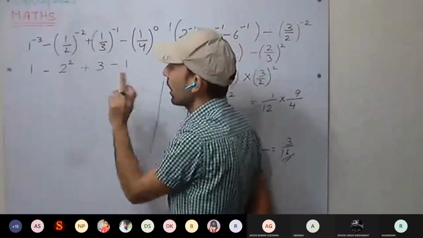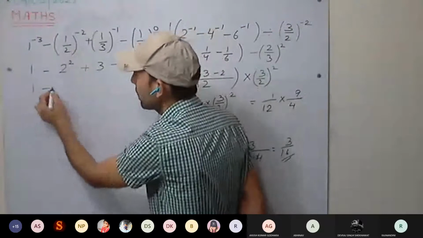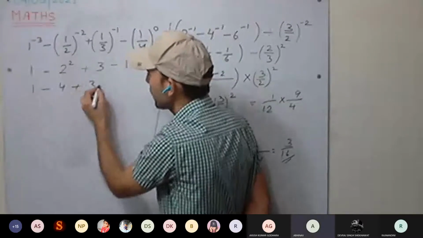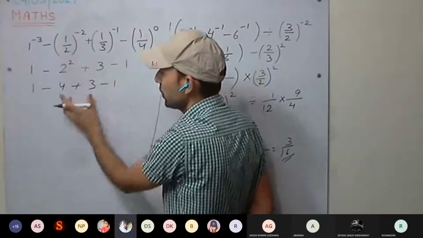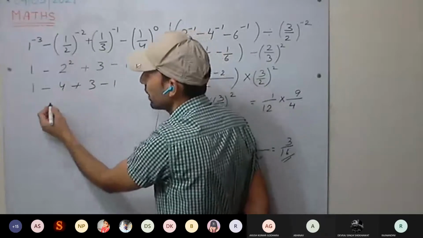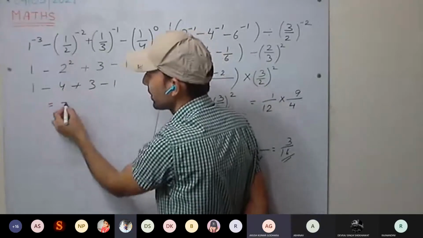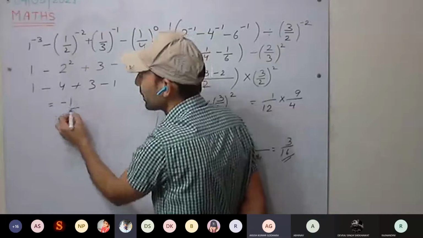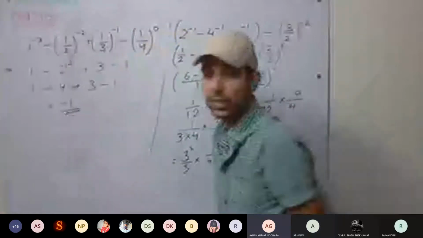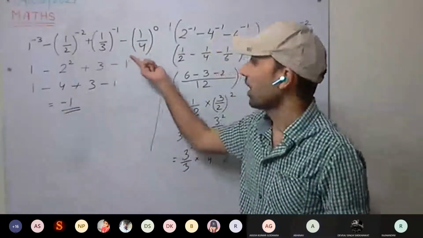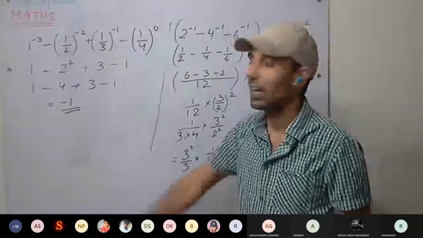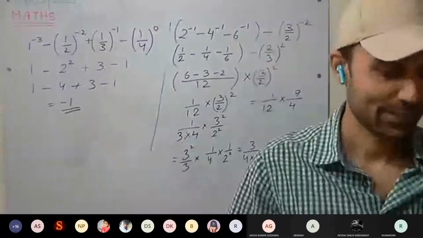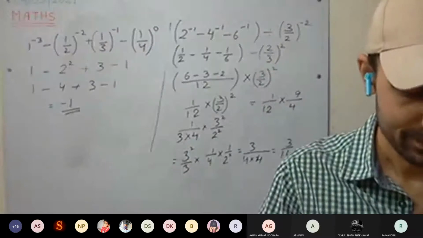Now solve them. 1 minus 4 plus 3 minus 1. You can solve it. 1 minus 1 is 0. Minus 4 plus 3, how much? Minus 1. See here how big the question was and how small the steps are. Clear to everyone?